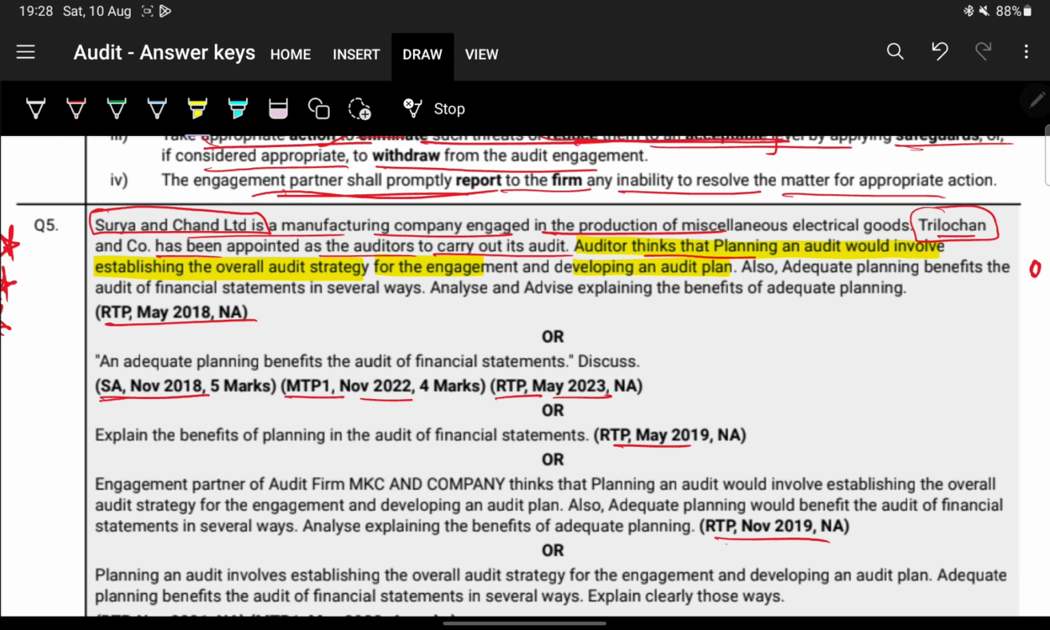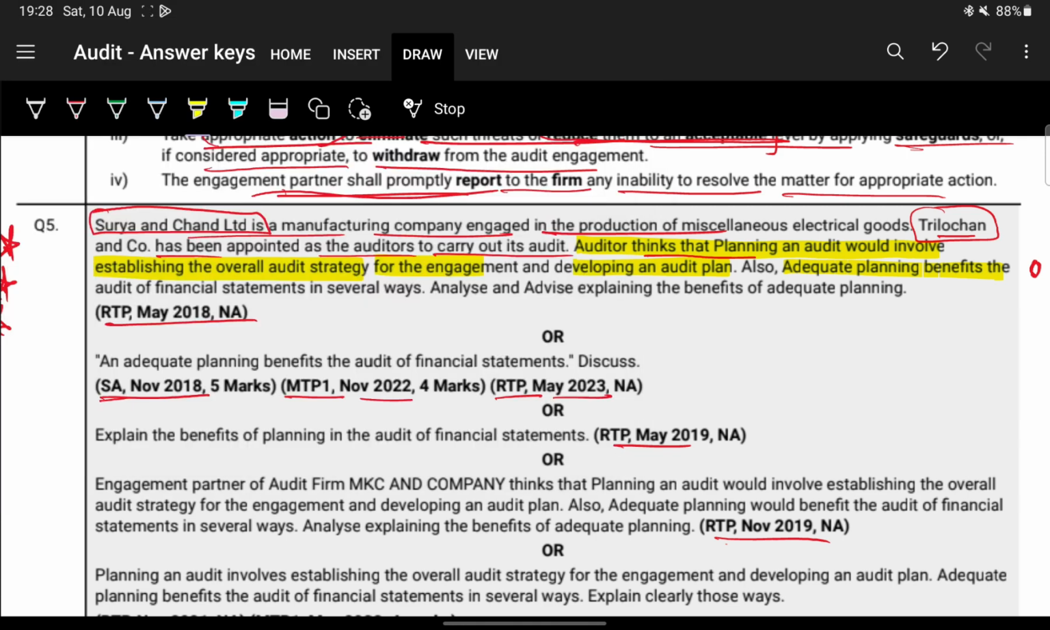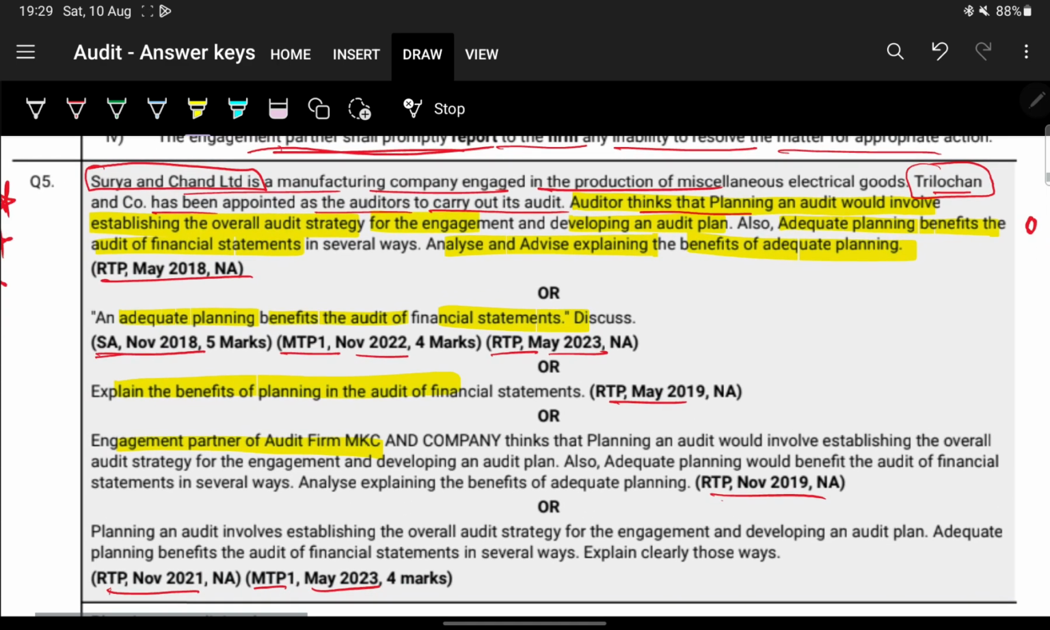There's no problem, right? Next, also adequate planning benefits the audit of financial statements in several ways. Okay, now analyze and advise the benefits of adequate planning. Adequate planning benefits the audit of financial statements. Discuss, explain the benefits of planning. We'll just read the other kinds of questions also.